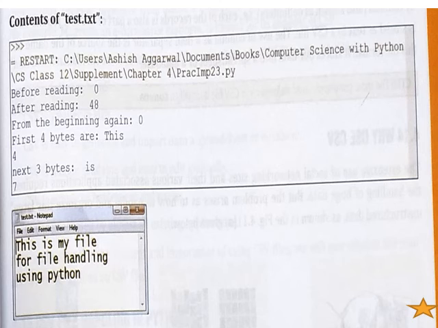Be very careful about this concept, and this is a pretty easy, interesting and very important concept because lots of questions can be framed on the basis of this. Pick up the first 5 characters from the file, or move on to the last character of the file, or maybe extract 10 characters from backwards of the file. If you have to write programs for these kinds of questions, in that case you would be required to make use of the tell or seek methods for randomly accessing files.